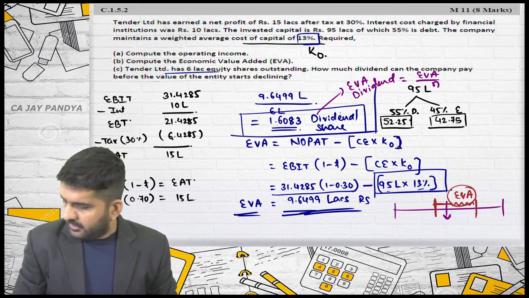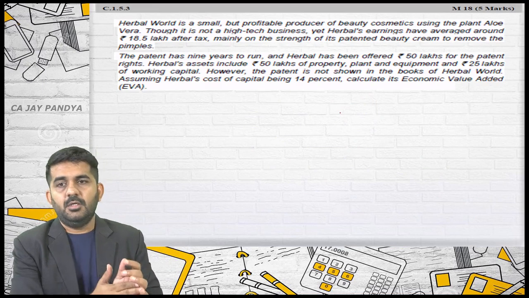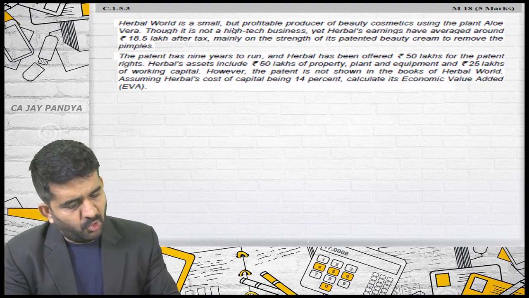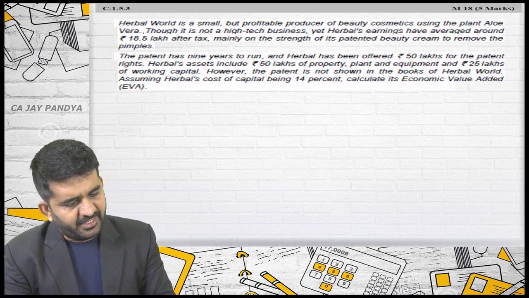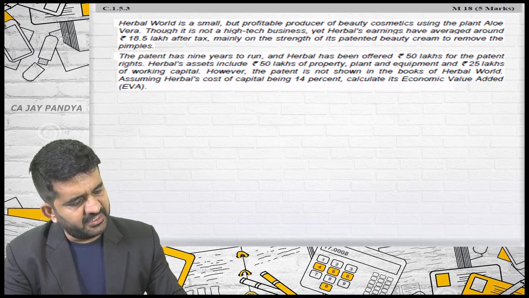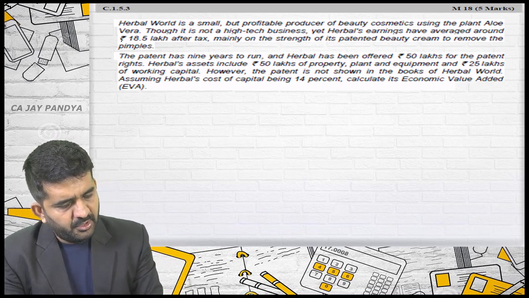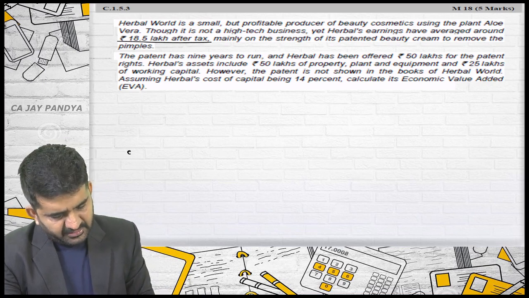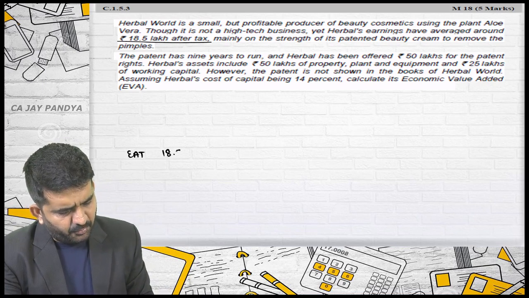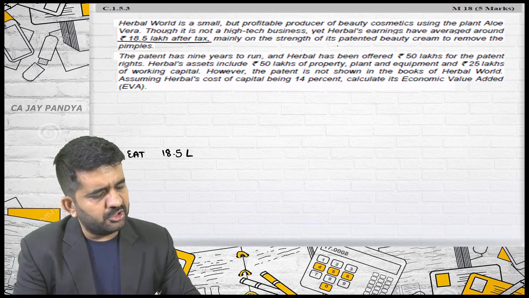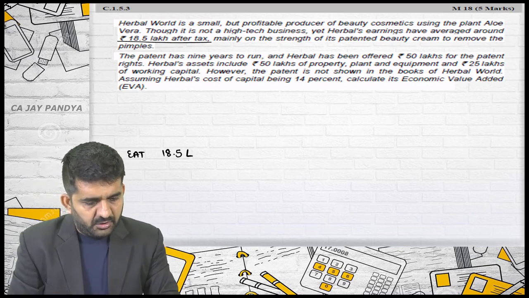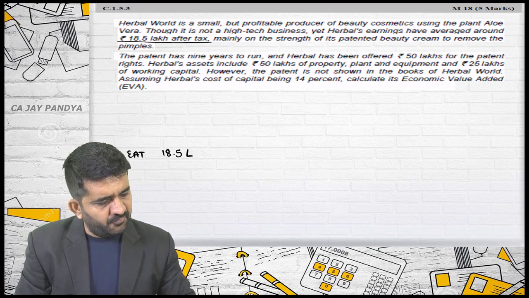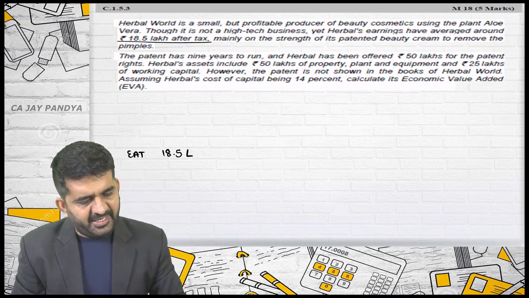Is it alright? We are going to question number 3, 1.5.3. Herbal World is a small but profitable producer of beauty cosmetics using plant aloe vera. Though it is not a high-tech business, yet Herbal's earnings have averaged around 18.5 lakhs after tax. So earning after tax is 18.5 lakhs. Mainly on the strength of his patented beauty cream to remove the pimples. The patent has 9 years to run and Herbal has been offered rupees 50 lakhs for the patent rights.